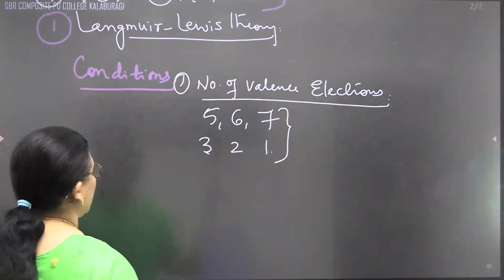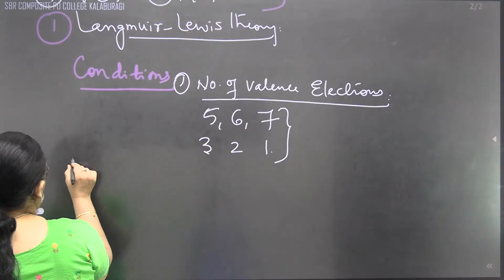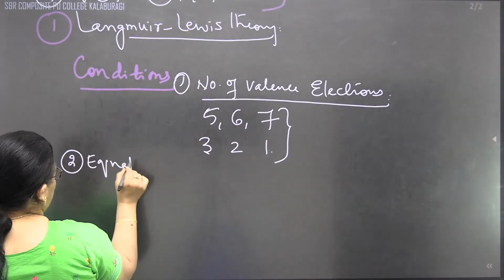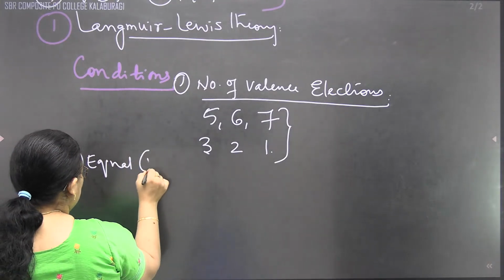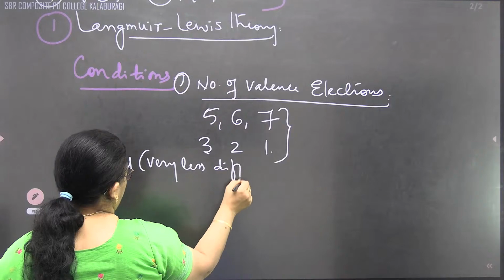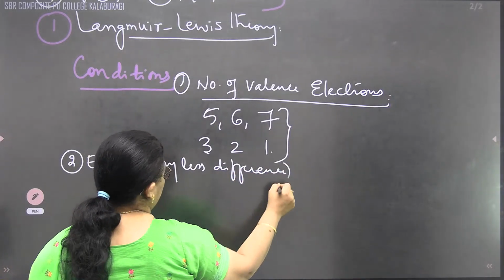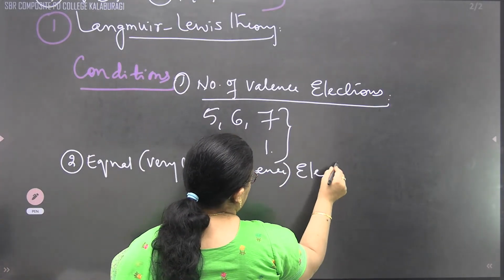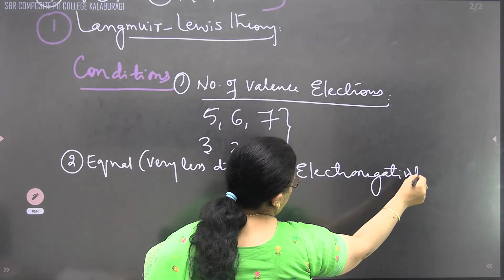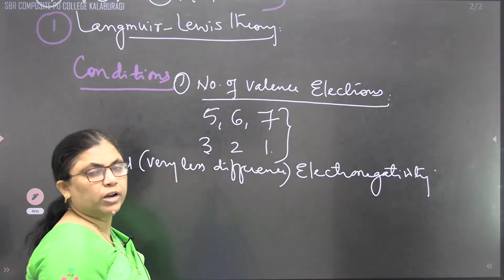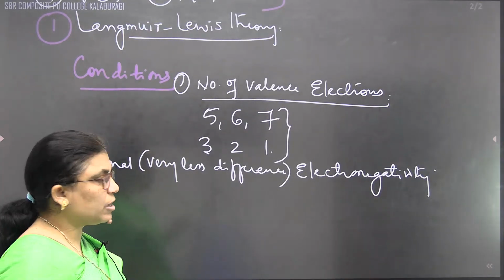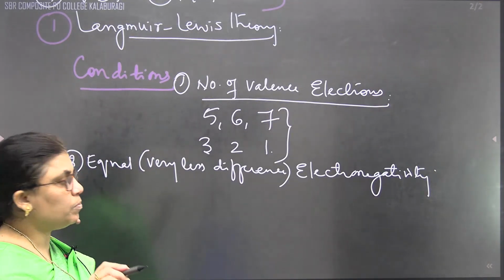And the second condition, they should have equal or very little difference in electronegativity. The difference must be very low in electronegativity. Even in that case they can form a chemical bond.